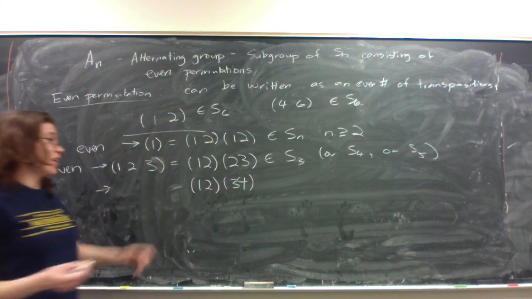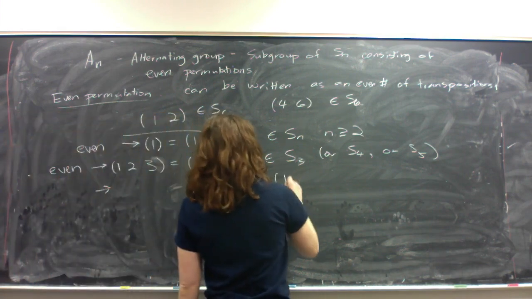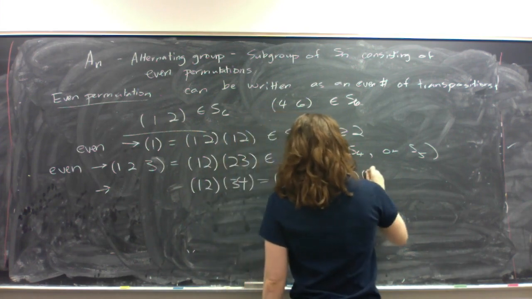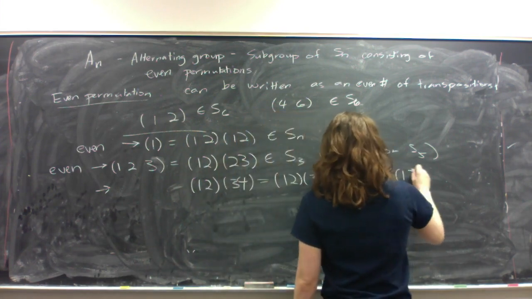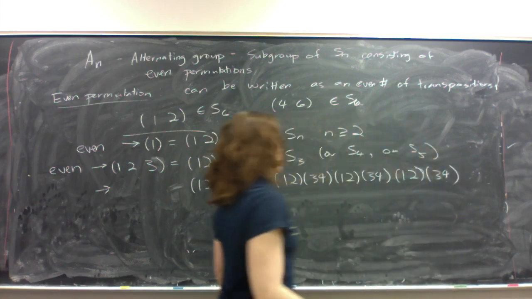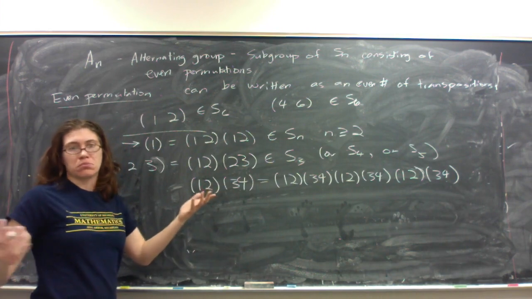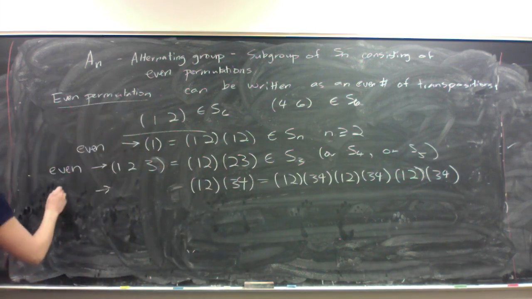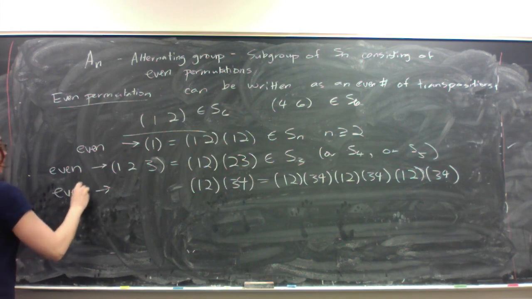There's other ways of writing it, for example, I could write this as a longer product of 4-cycles. I like this way better, though. I don't know about you. So this is also even.